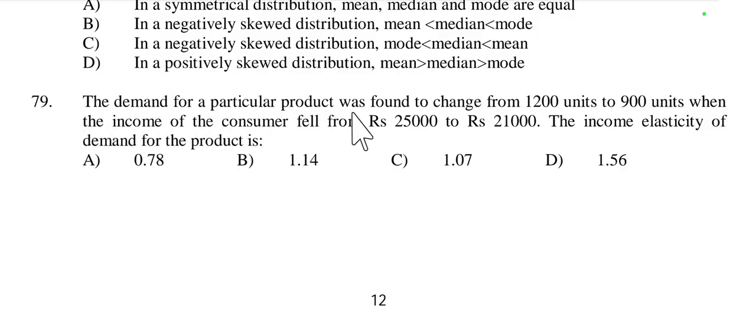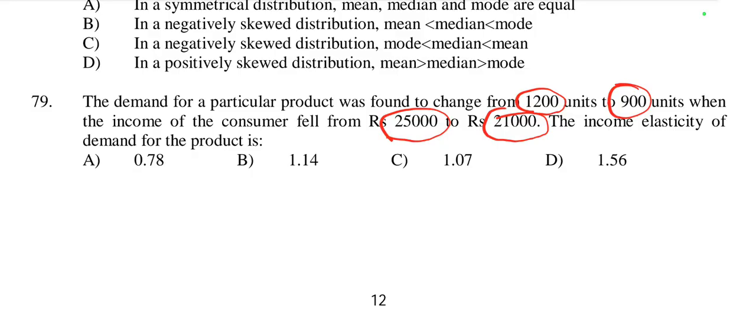The demand for a particular product was found to change from 1200 units to 900 units when the income of the consumer fell from 25,000 to 21,000. So what is the income elasticity of demand for the product? Here the income of the consumer falls from 25,000 to 21,000, and demand for the product also falls from 1200 units to 900 units.